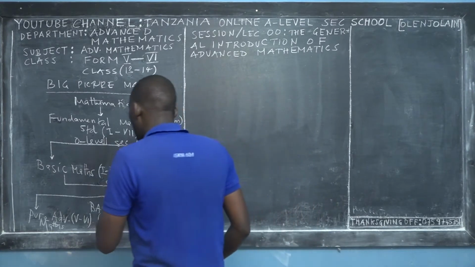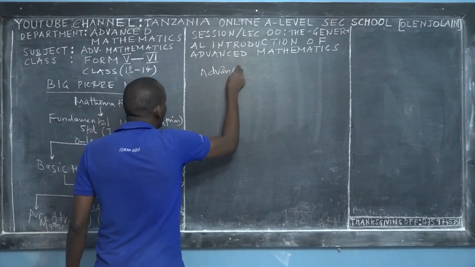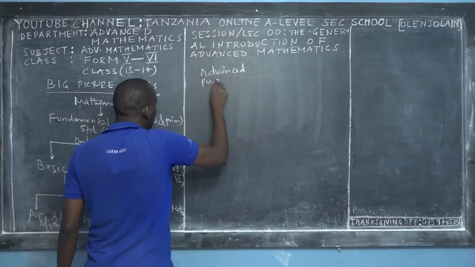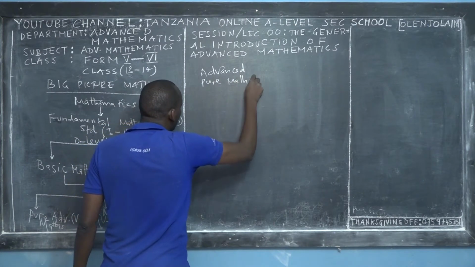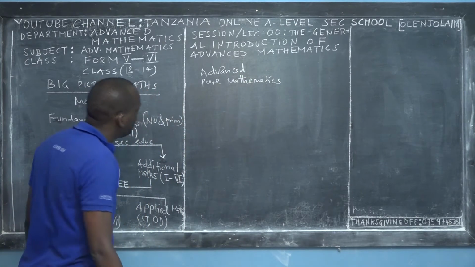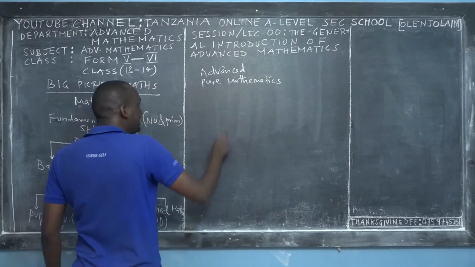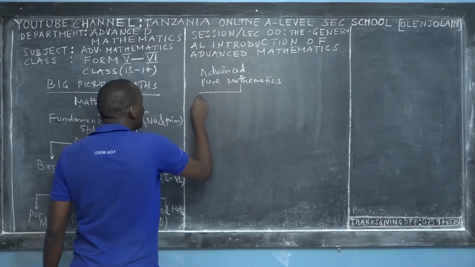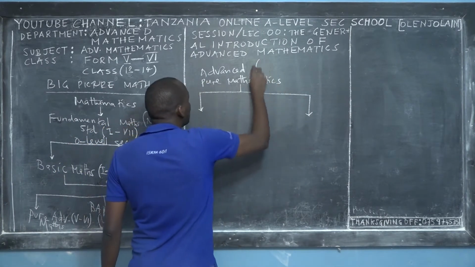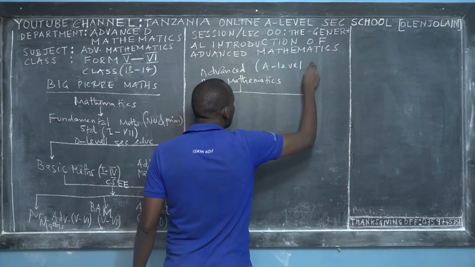The route I am on right now, I'm still continuing with the big picture, is advanced pure mathematics. That's the route I'm discussing, the one I've prepared myself to share with you. Advanced mathematics, a beautiful subject. After graduating in advanced mathematics, we have two main routes, right? This is A-level education, and this is what I've prepared to teach you.